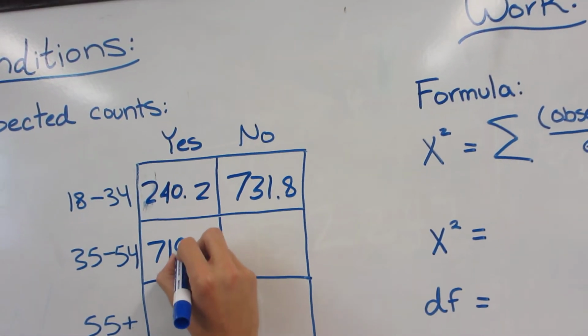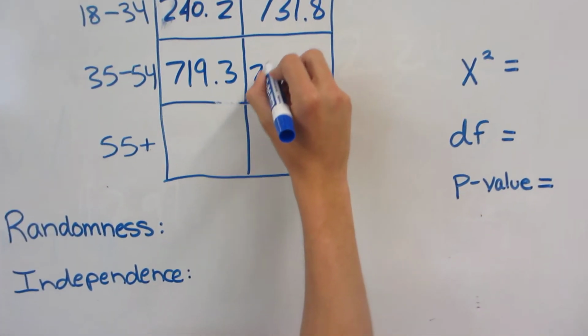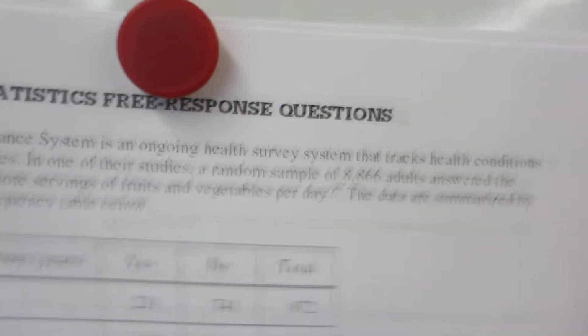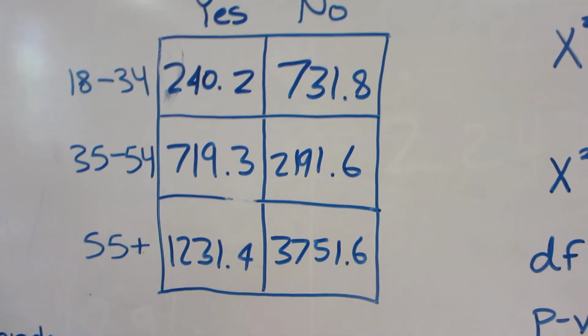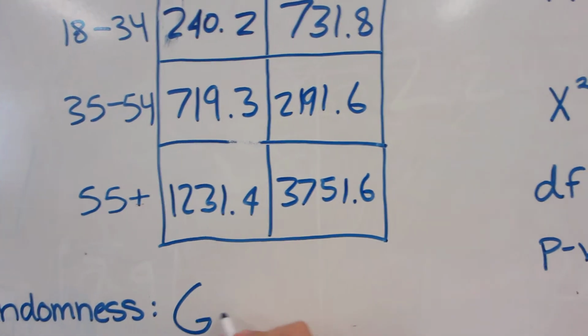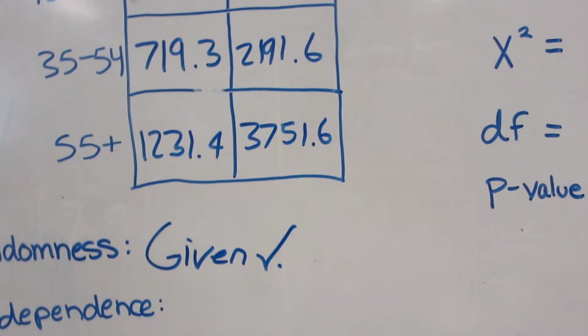While Connor is doing that, we're going to go through our next conditions. The next one is randomness. If we go back to the question, we can see that it says right here, a random sample of these adults. So we know right there that randomness is a go. Randomness, check, it's given.